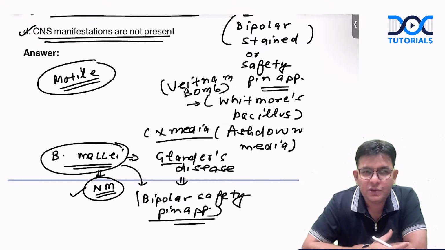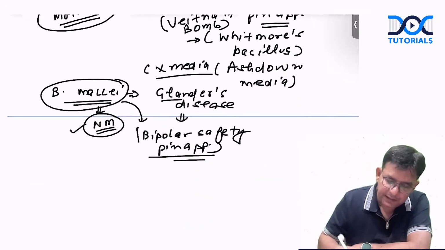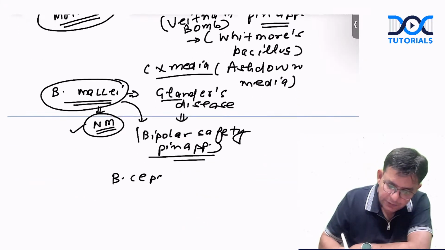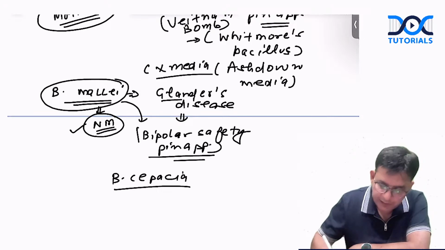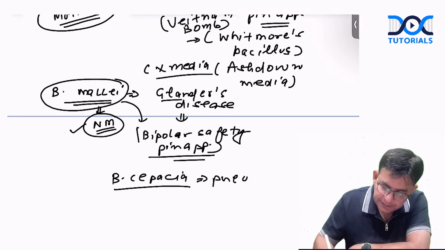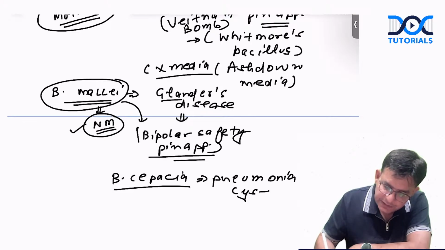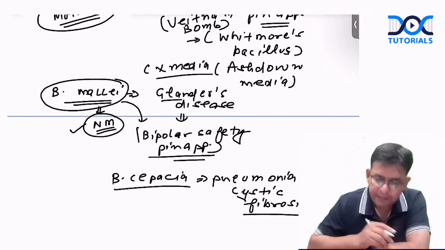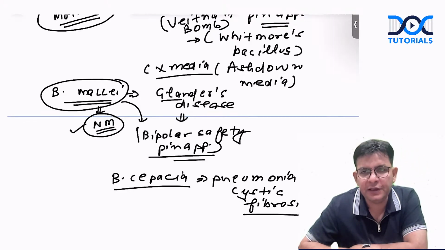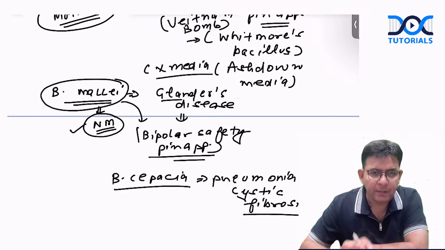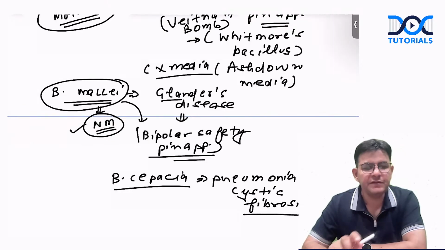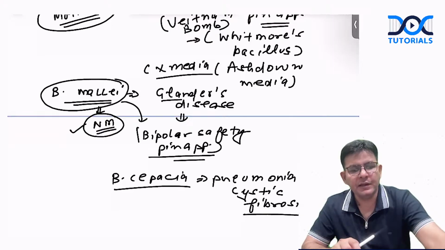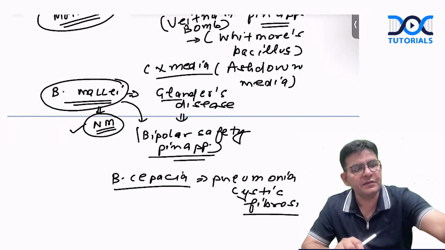Now there is one brother also of them, that is termed as Burkholderia cepacia. Okay, and Burkholderia cepacia, this particular one is said to do what, guys? It's said to do the pneumonia in the cystic fibrosis patients. In the cystic fibrosis patients, Burkholderia cepacia lands up with the pneumonia in them.